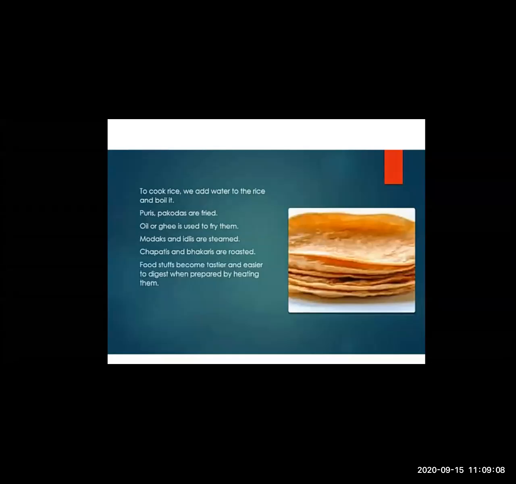Puris and pakoras are fried. Yes, have you seen puris कैसे बनाती है mama? She rolls it out and then gives it a particular shape and then it is fried in the oil. Like that also, the papad is fried in the oil.